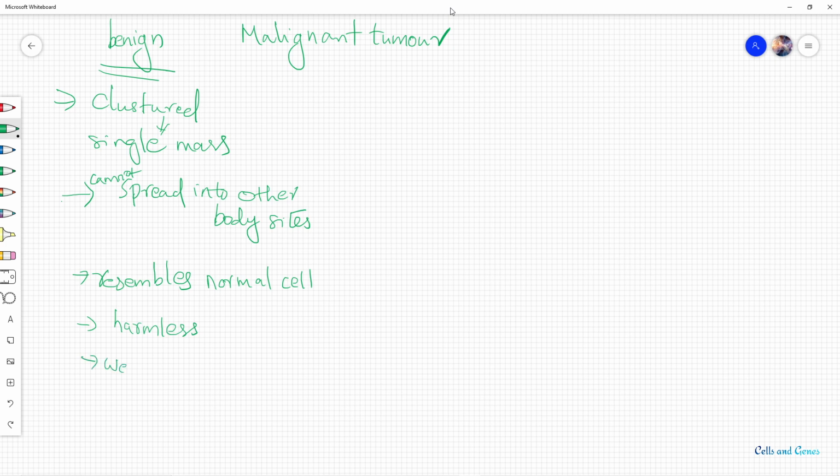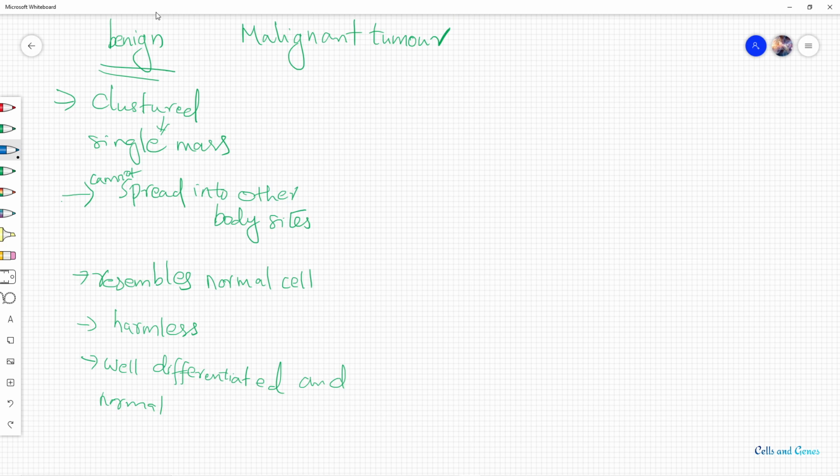And they are well differentiated. They are like normal cells themselves. So they are clustered in a single mass and do not spread into other body sites. They have the features of normal cells, so they are considered to be harmless. They are well differentiated and normal.